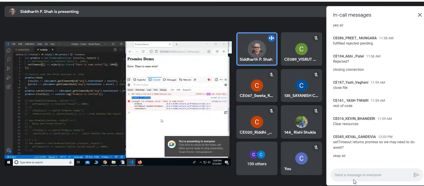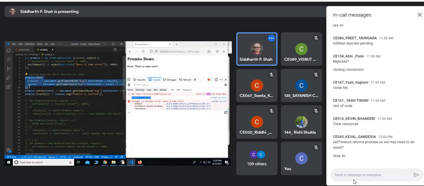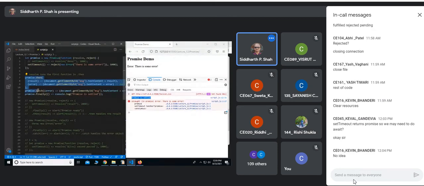Why are we getting this exception uncaught? Because we are handling it, isn't it? Why is it showing uncaught? The promise is also getting it, and we have also used the catch method. Anyway, the result we are getting is that promise is settled. So finally gets executed in any case, whether it is throwing an error or not.